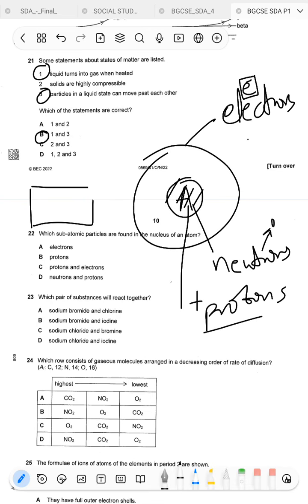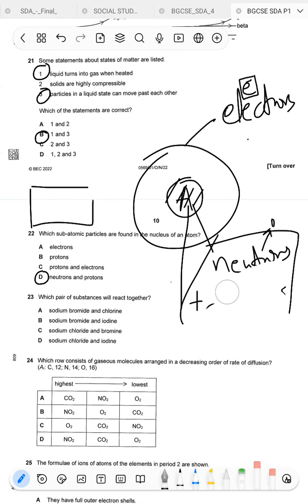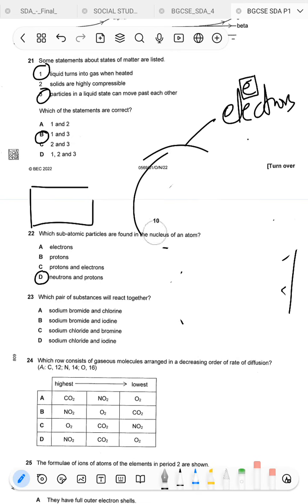So that means in the nucleus we have what? We have these two guys here, neutrons and protons. Okay, on to the next question.